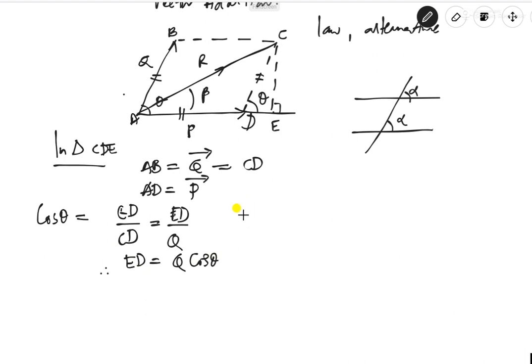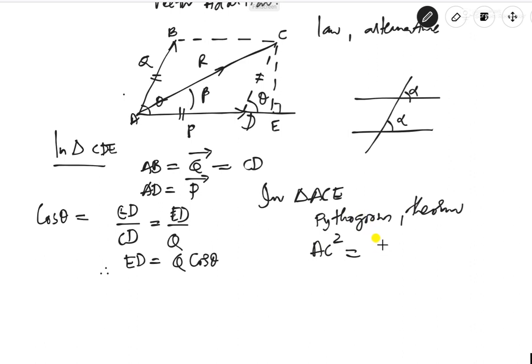Similarly, now in one more triangle ACE, this is a right angle triangle and AC is the hypotenuse. So from Pythagoras theorem, AC square is equal to AE square plus CE square, right?